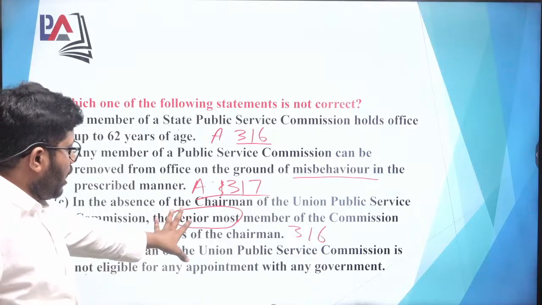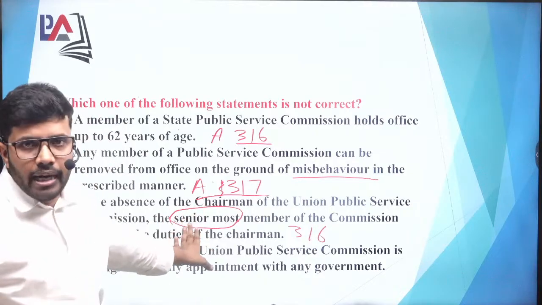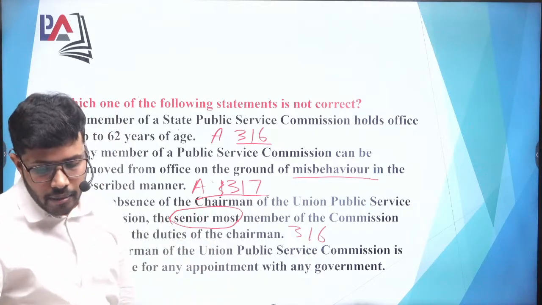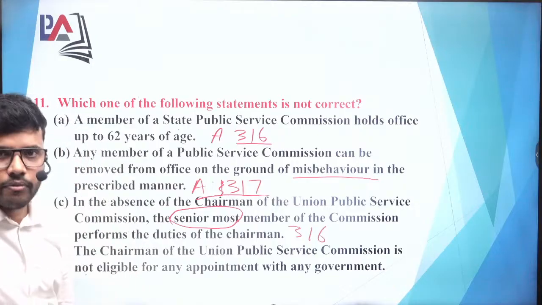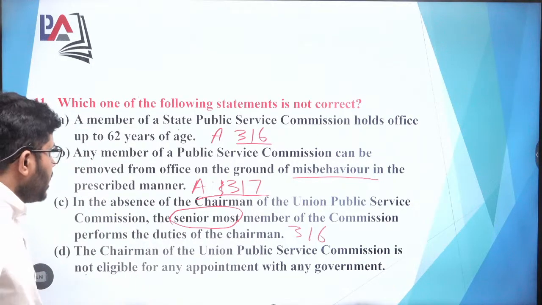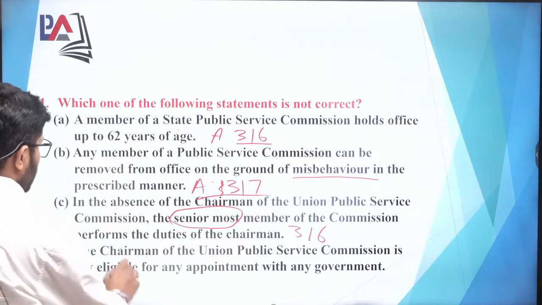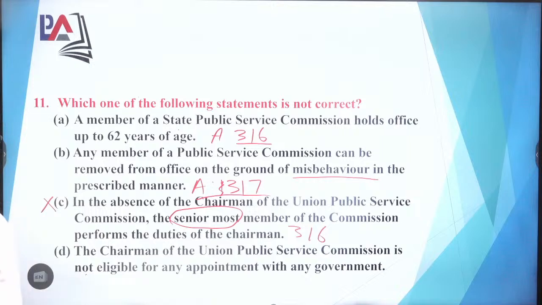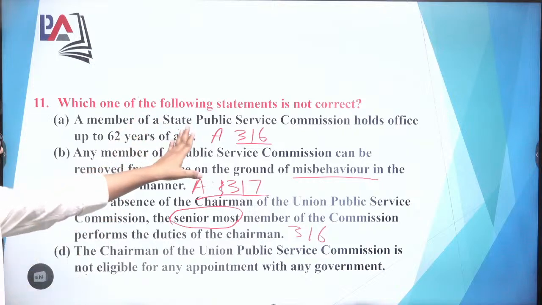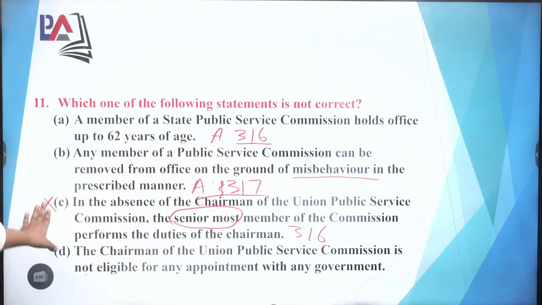So you have to check through the bare act that it is any other member of the commission who can be appointed to perform the duty of a chairman. So this is basically not the right option, and they are asking which statement is not correct. So here C is not correct.